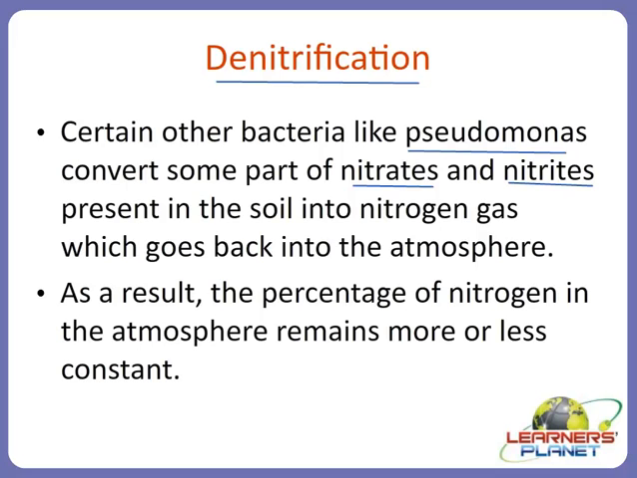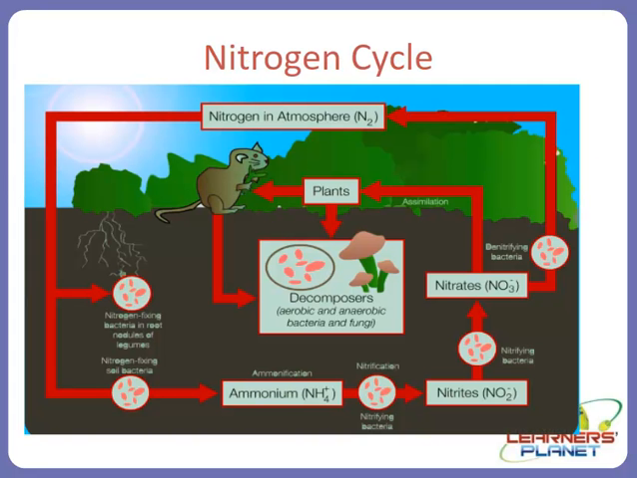Why? Because the nitrates and the nitrites which were produced are reutilized by the plants, and the remaining part of it will be converted into the elemental form of nitrogen, that is nitrogen gas, and this gas is further transferred back into the atmosphere, thus maintaining the initial 78% in the environment. Now, this is how the percentage of nitrogen would be maintained.